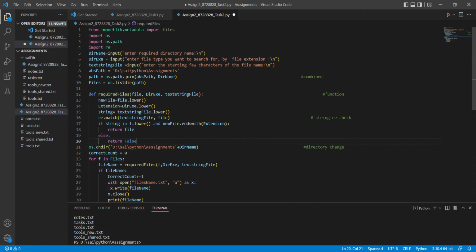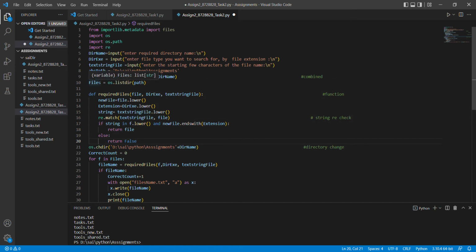Directory extension or format of the extension, nothing but the format, either text file or Python file, anything. Text string, nothing but the string. The string is the name of the file or characters of the file we need to enter, either one or two. Next, same as the absolute path which we ran on the local system. This is the path I had on my system.